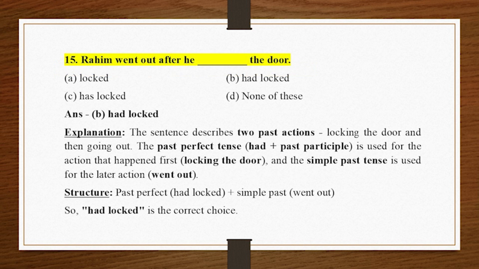15. Rahim went out after he _ the door. A. Locked. B. Had locked. C. Has locked. D. None of these. Answer B. Had locked. Explanation. The sentence describes two past actions, locking the door and then going out. The past perfect tense, had plus past participle, is used for the action that happened first, locking the door, and the simple past tense is used for the later action, went out. Structure: past perfect, had locked, plus simple past, went out. So, "had locked" is the correct choice.